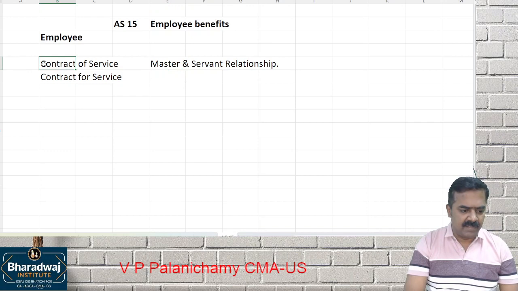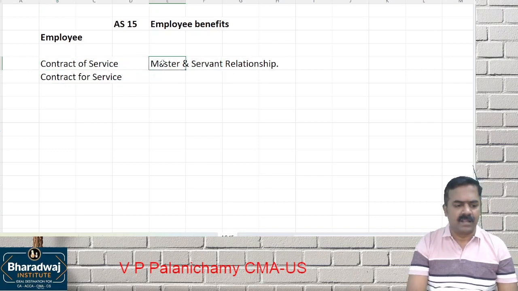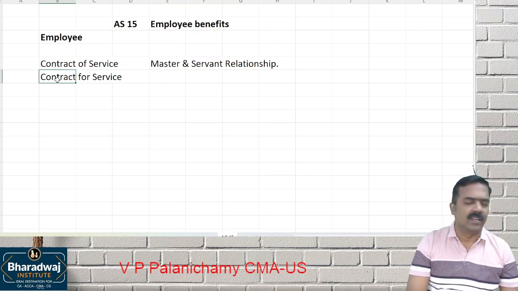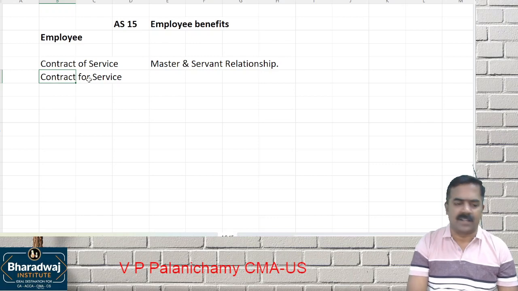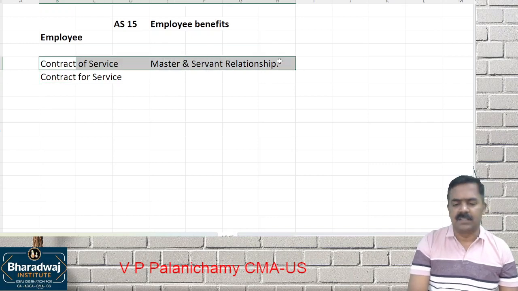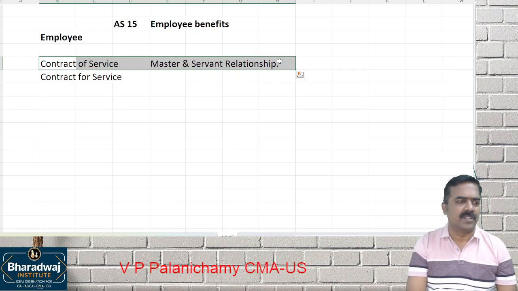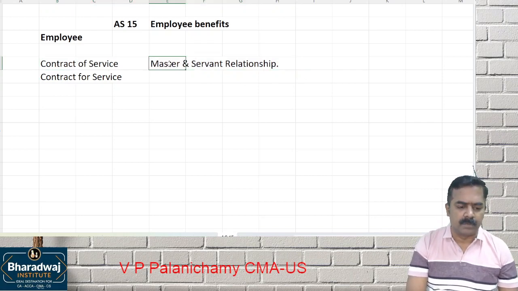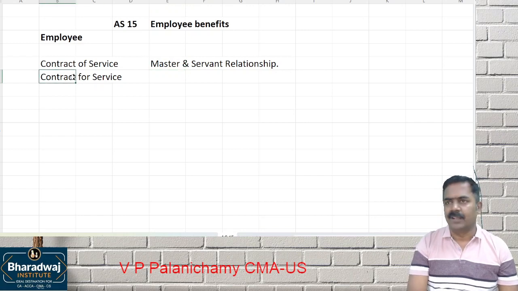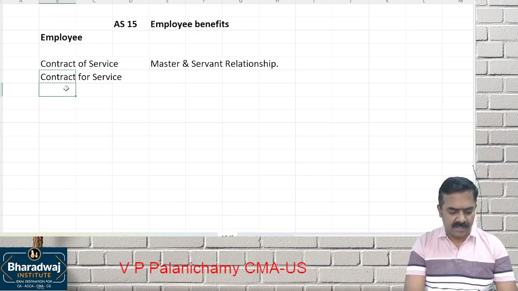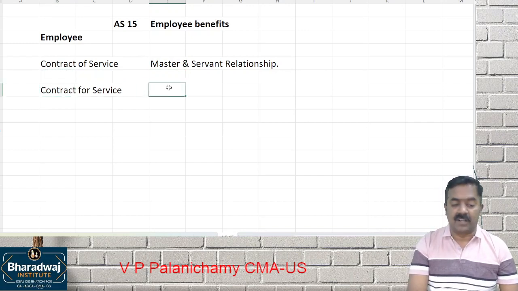The employer will decide the terms of service or working conditions, etc. You have to work within the conditions provided by the employer, whether it be office hours, doing the work, or doing extra work. All those things are more like a master and servant relationship. Without the approval of the master, the servant cannot do anything. That is what is called the employer-employee relationship.